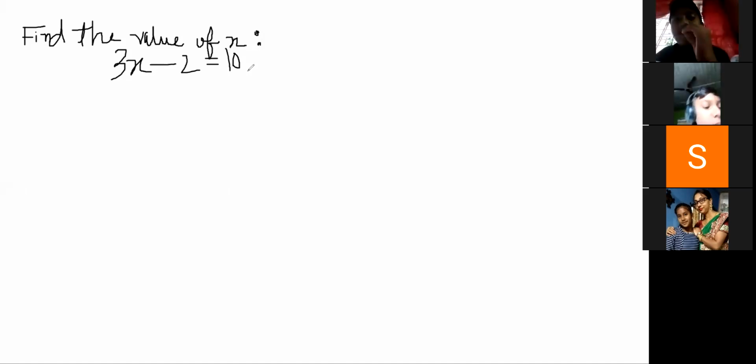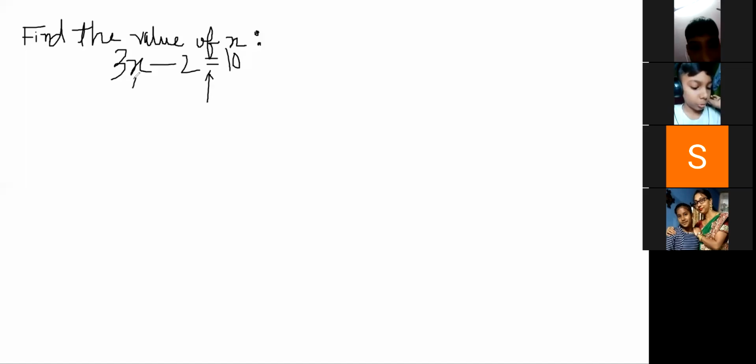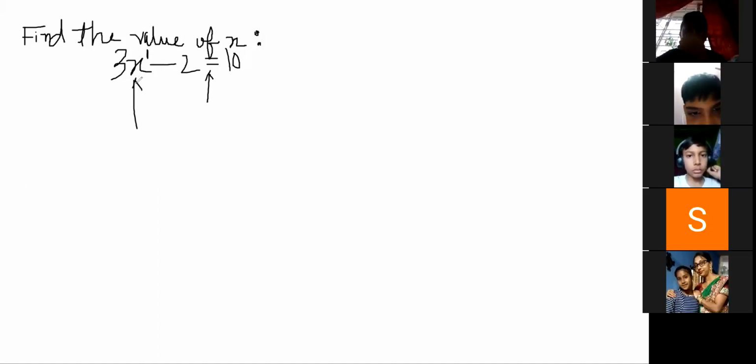Aditya, can you tell me whether this equation is a linear equation or not? Sir, this equation is not a linear equation. All of you are very wrong. This is a linear equation. How is it a linear equation? Please listen to me. The equal sign is there. One variable is there. And the power of the variable is what? 1. The highest power of the variable for this equation is 1. So, is it a linear equation or not? Yes, sir.